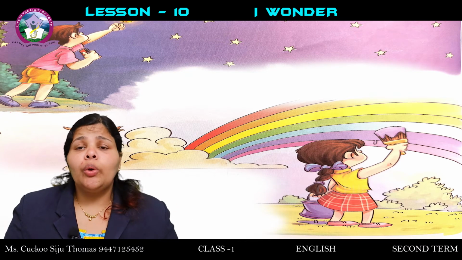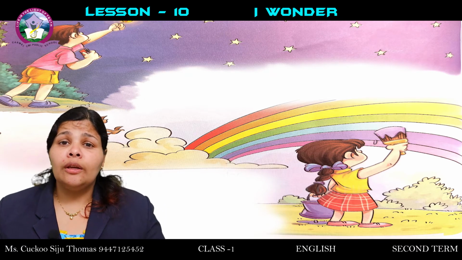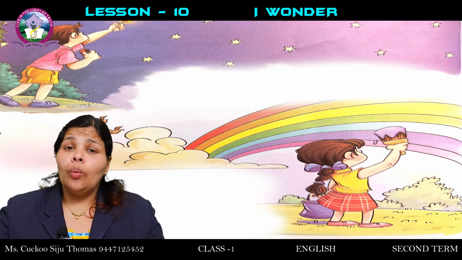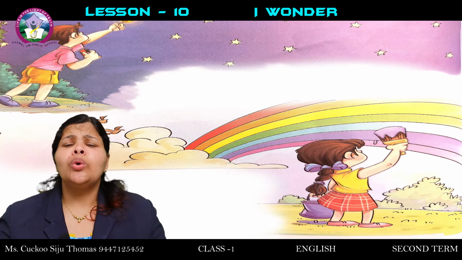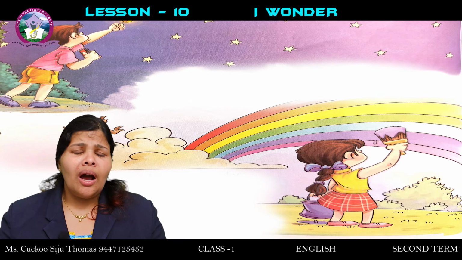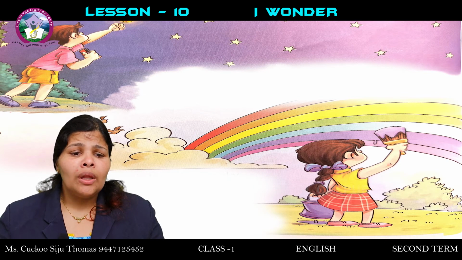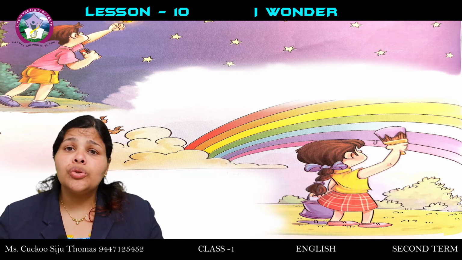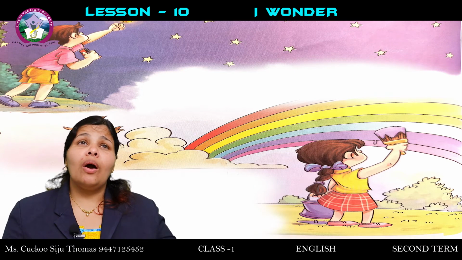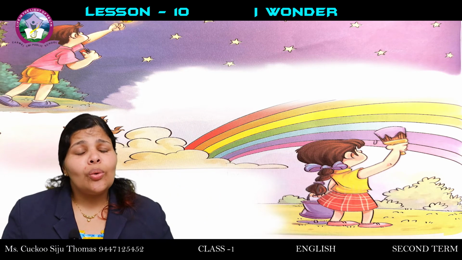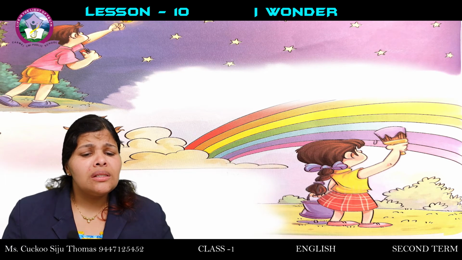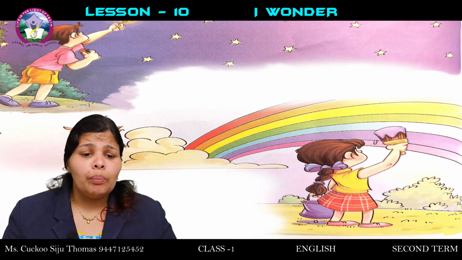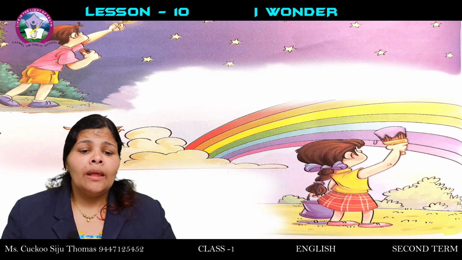Who paints the rainbow in the sky? When do we see a rainbow? We see a rainbow after the rain. When the sun comes out, we get to see the rainbow. Who created this rainbow? I wonder who has done this. And hangs the fluffy clouds so high. And have you seen the clouds moving in the air? It is so pretty to see that. How can that happen? Why is it now, do you suppose, that Dad won't tell me if he knows?